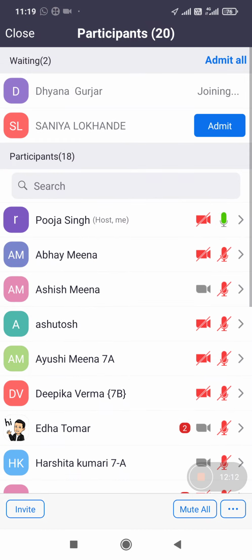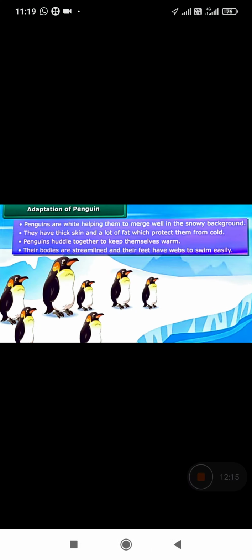Penguins are white from the front and they have a black back. They can easily merge with the snowy background, which protects them from predators. They have thick skin and a lot of fat. The skin of penguins is very thick. They have fat deposition on their body, and this keeps their body warm.